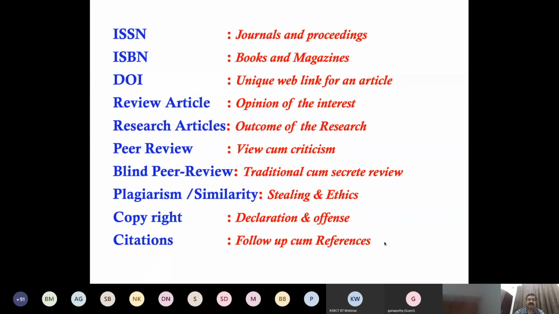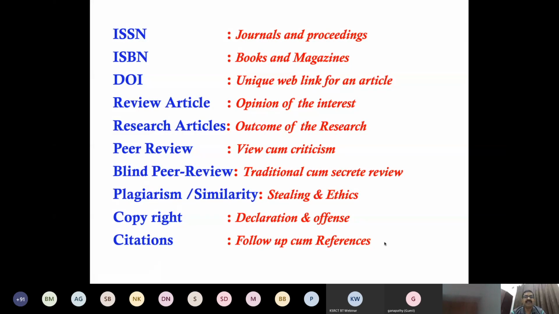This is given precisely. ISSN is assigned to journals and some proceedings. ISBN is given for books and magazines. DOI gives a unique ID for a particular article or particular paper. They are assigned a unique ID. ISSN and ISBN are unique for particular books, particular journals or particular proceedings. But DOI is assigned for particular articles. Each and every article has this unique web link.